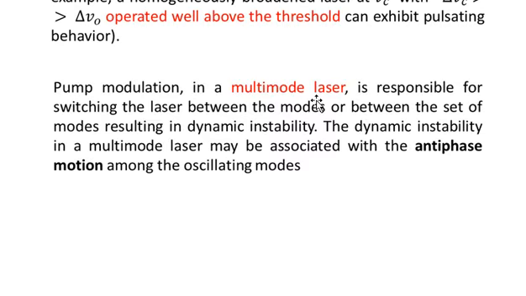That is, the peak frequency at which the laser operates will switch to one of the many frequencies contained in the multi-mode laser. So the switching of frequency will take place in the output beam due to the pumping modulation, and this is responsible for switching the laser between the modes or between the set of modes, resulting in dynamic instability.